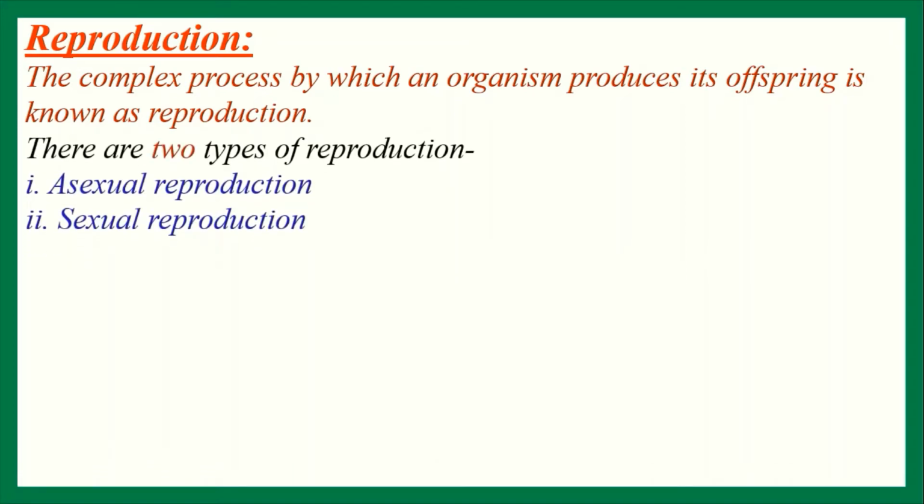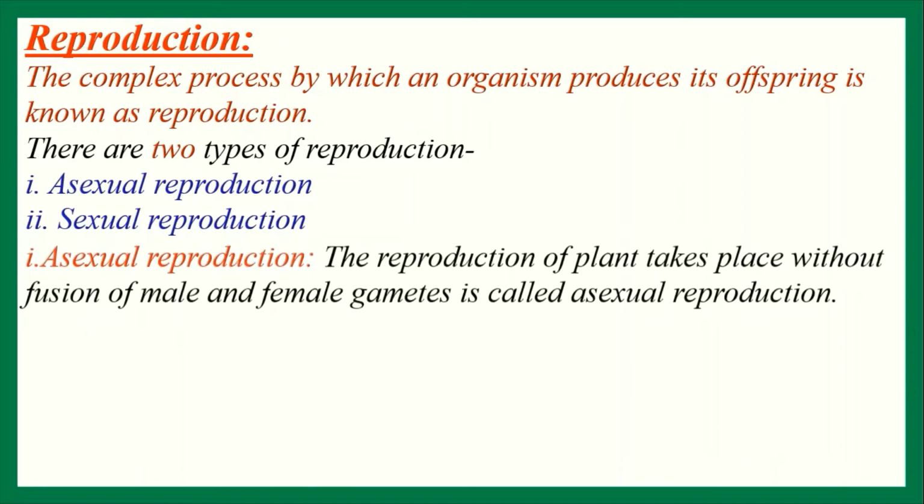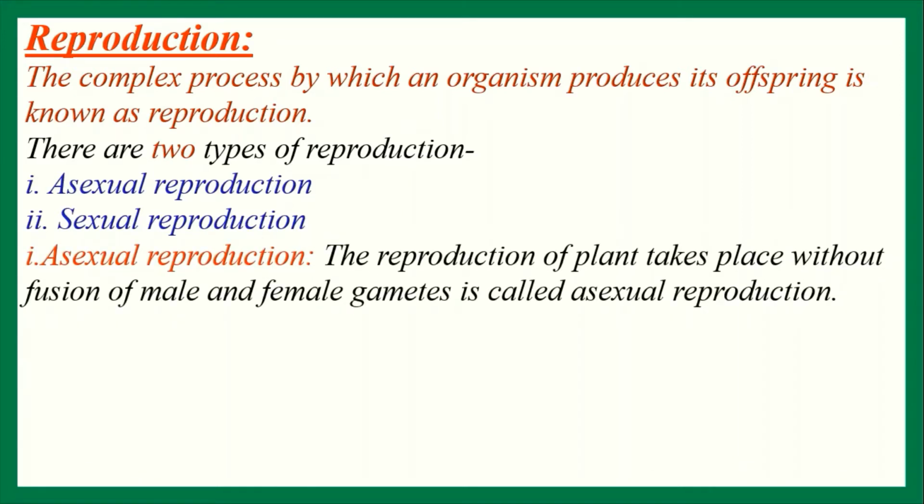There are two types of reproduction: asexual reproduction and sexual reproduction. Asexual reproduction: the reproduction of a plant that takes place without fusion of male and female gametes is called asexual reproduction. Through asexual reproduction, offspring arise from a single parent and inherit the genes of that parent only. It does not involve meiosis or fertilization. The offspring will be exact genetic copies of the parent.